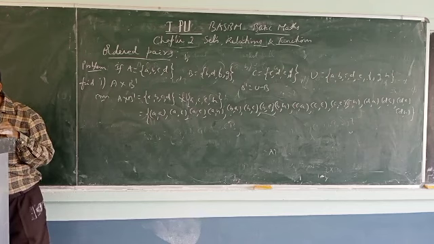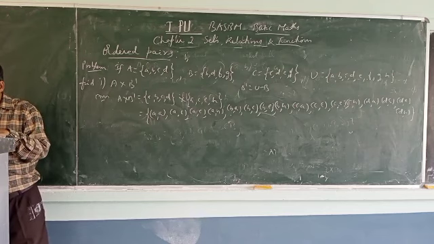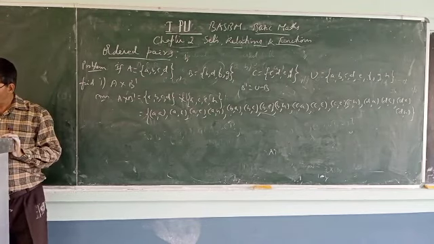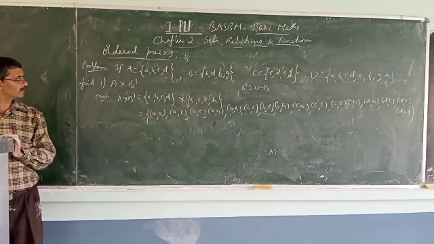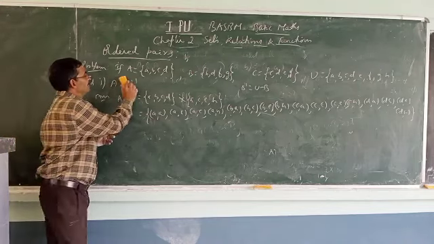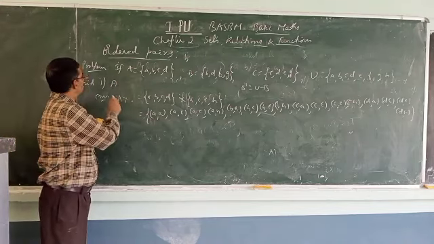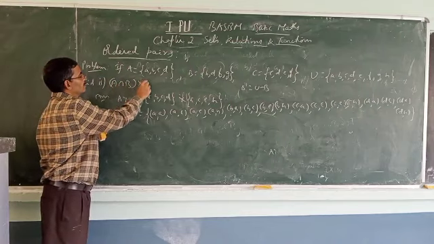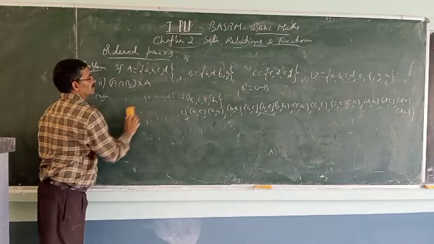Next one, for example, I will not give all, I will give some examples here. Second one, A intersection B cross A. What is A intersection B cross A?